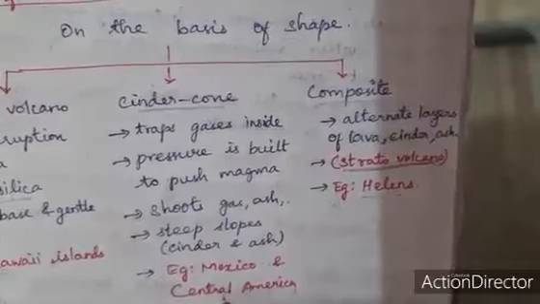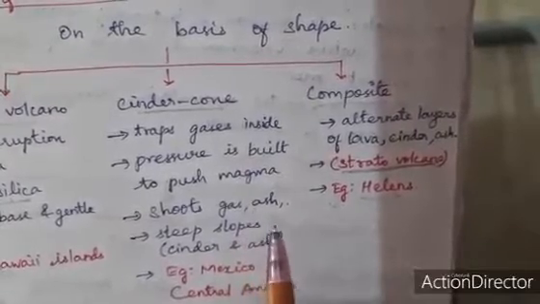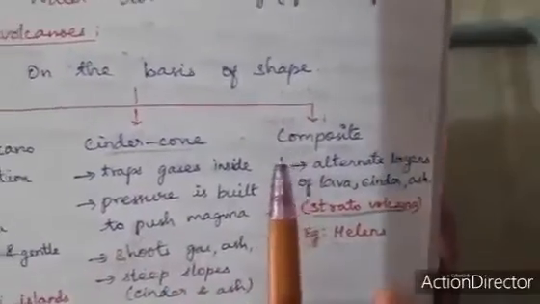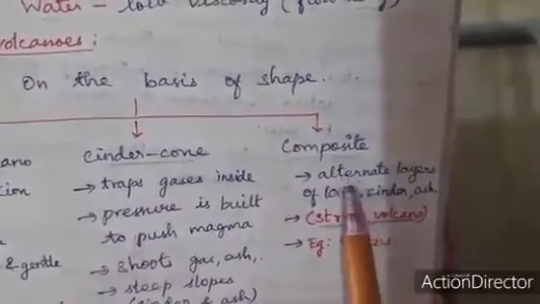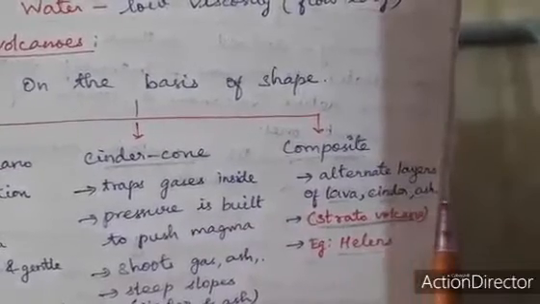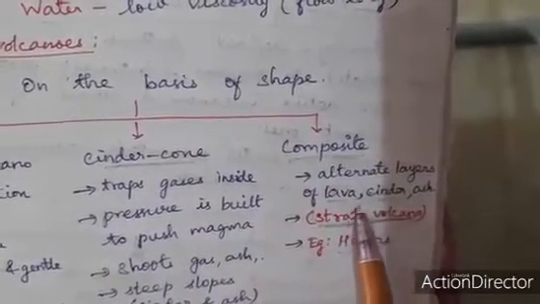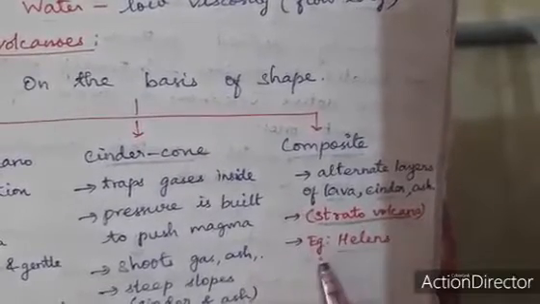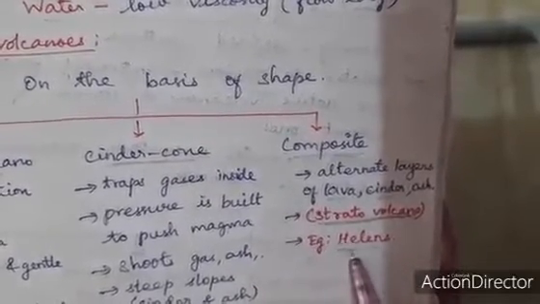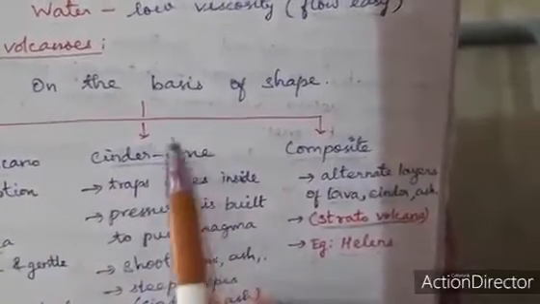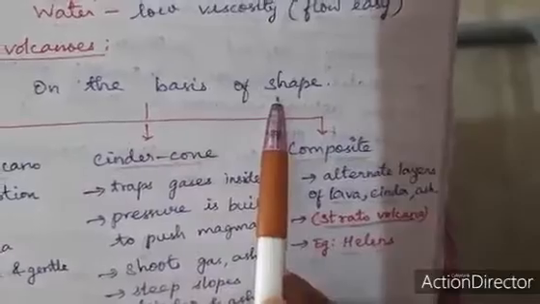This area is an example of a cinder cone volcano. Next is the composite volcano. It has alternate layers of lava, cinder and ash. It is also known by another name, stratovolcano. For example, St. Helens. So these are the types of volcanoes divided on the basis of shape.